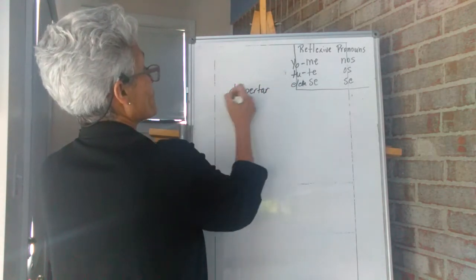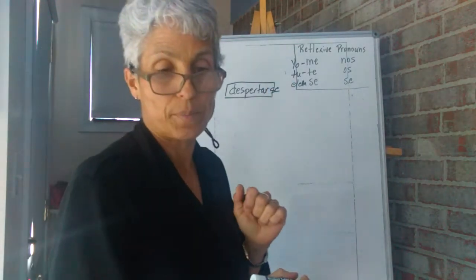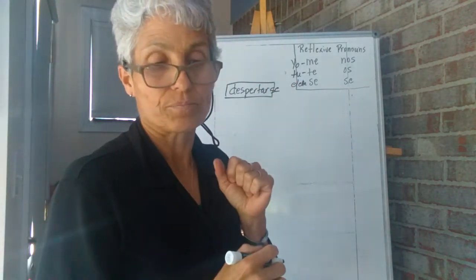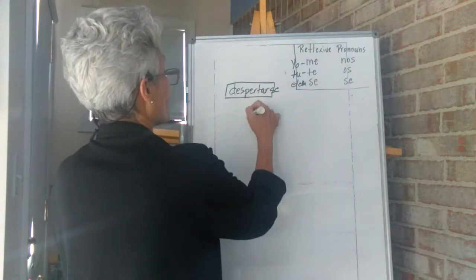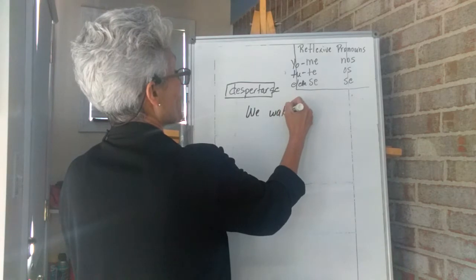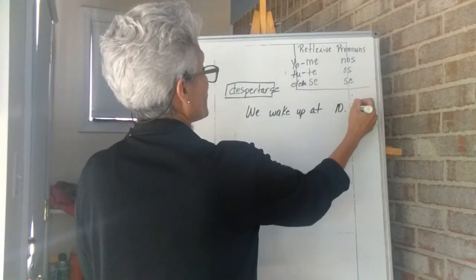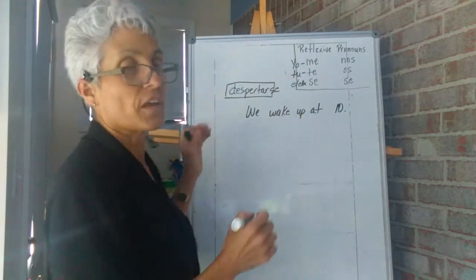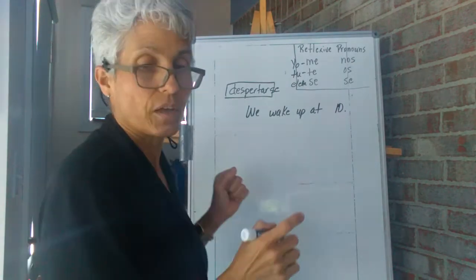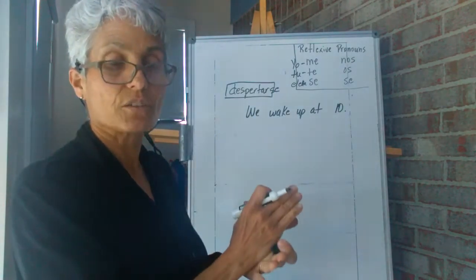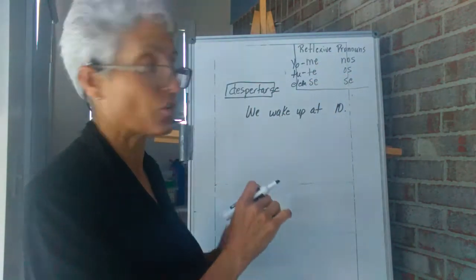Despertar. Despertar is to wake up. If it has an se, it is to wake yourself up. Okay? So if I say, we wake up at 10, is that reflexive or not? So you first have to decide, is it a reflexive verb? If it is a reflexive verb, you're going to need a pronoun right before the conjugated verb.